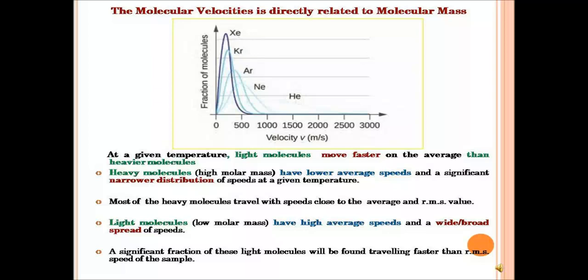Helium, for instance, is getting almost up to about 300 meters per second, and neon is getting above 1000. Xenon and krypton, you can see that their curves do not exceed 100 meters per second. So this shows that the heavier the molecule, the lower the speed, and the lighter the molecule, the higher the speed.